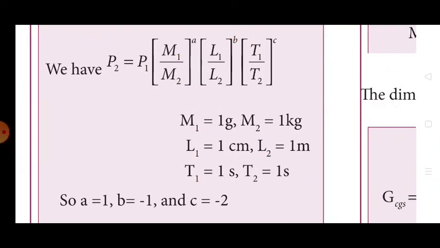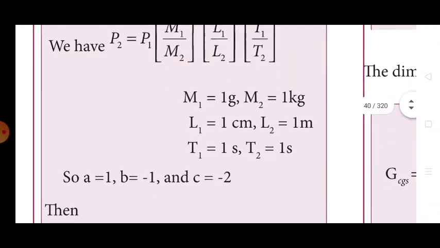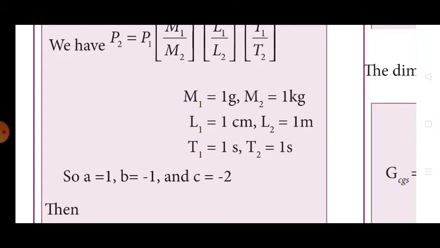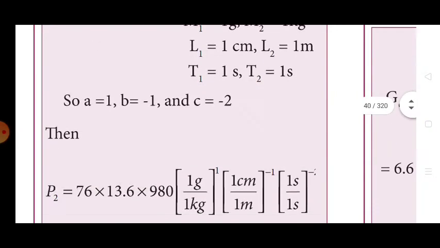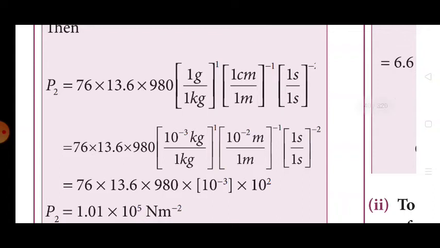So we already found, for the pressure formula, that M1 is equal to 1 gram, M2 is equal to 1 kilogram, L1 is equal to 1 centimeter, L2 is equal to 1 meter, T1 is equal to 1 second, T2 is equal to 1 second. So we find the values a is equal to 1, b is equal to -1 and c is equal to -2. Then we substitute the values in the formula.